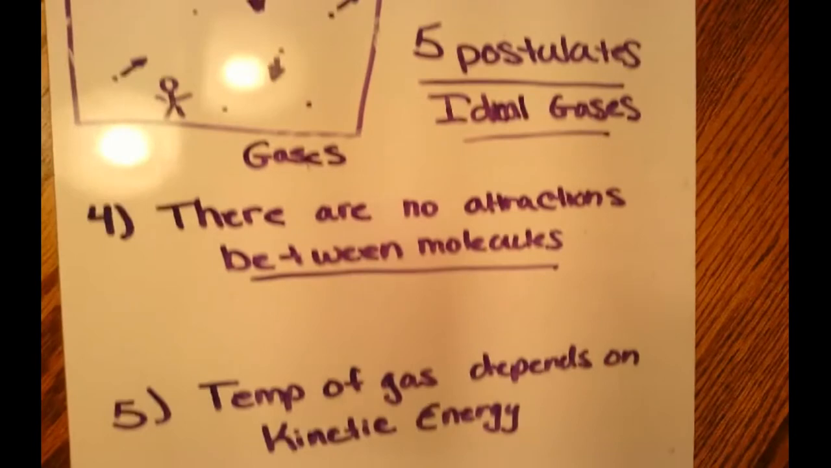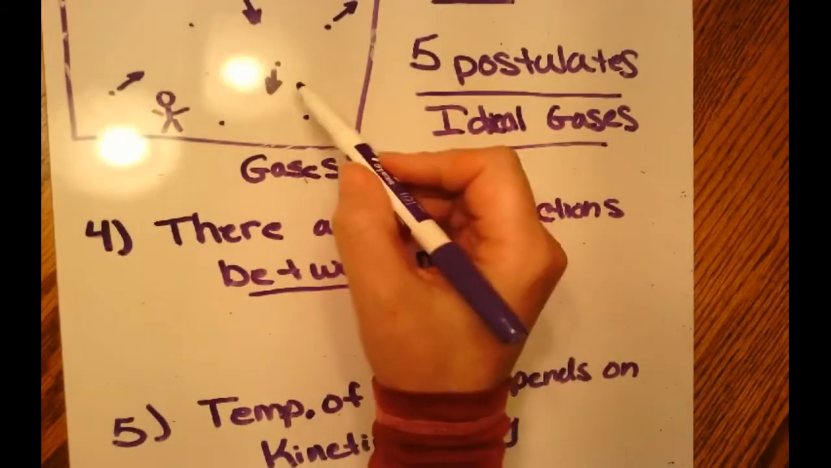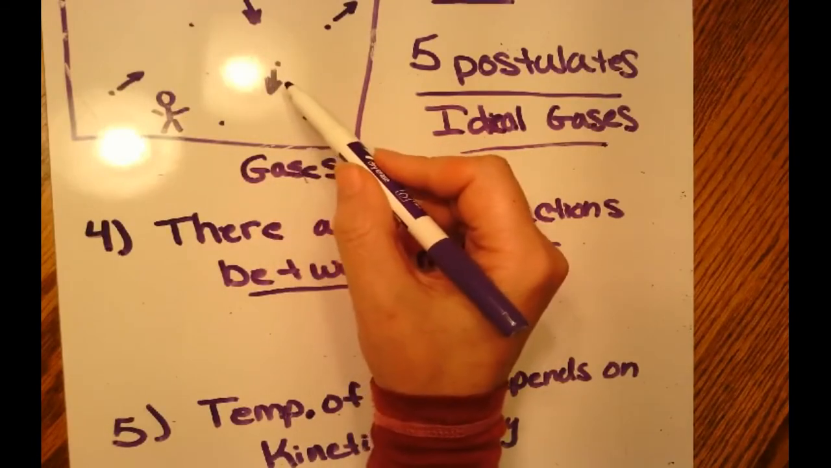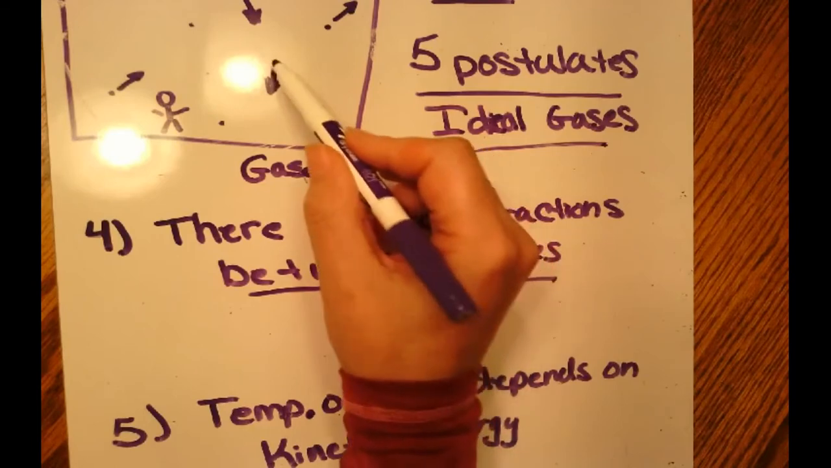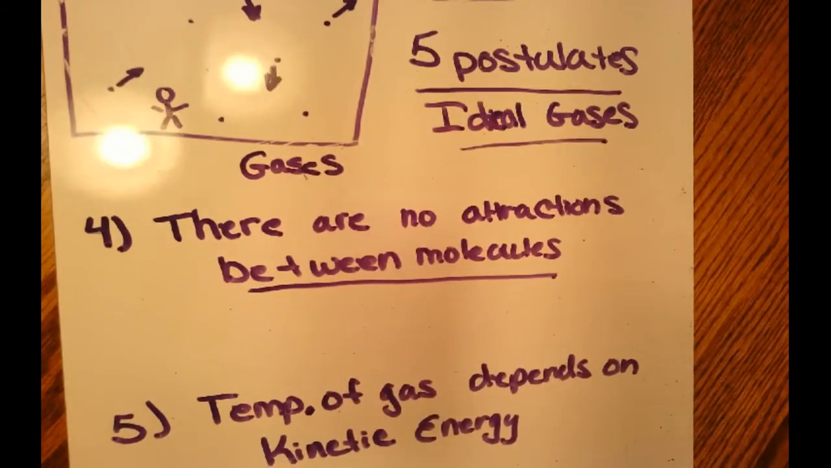Okay, and the last one you guys already know. The temperature of a gas depends on kinetic energy, right? The temperature is a measure of kinetic energy. The temperature is measuring how fast these guys move. If the temperature goes up, these gas particles are moving faster. If it goes down, the gas particles are moving slower.